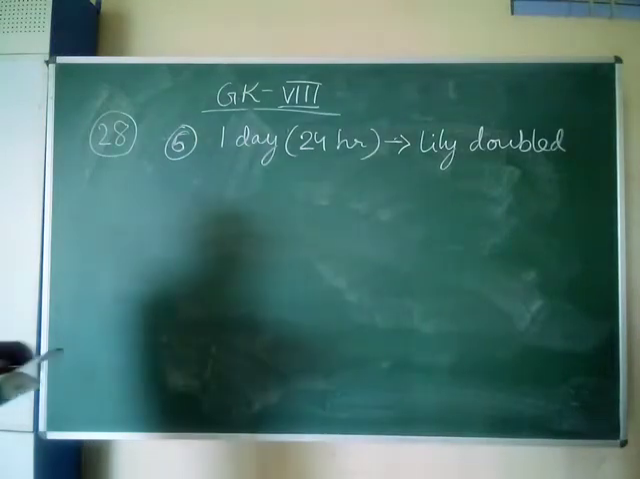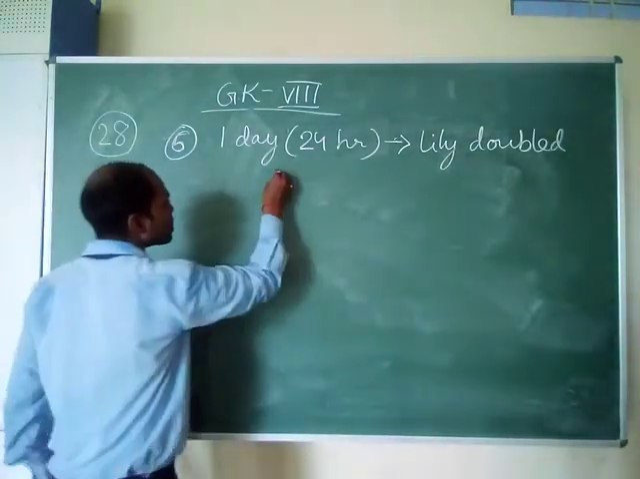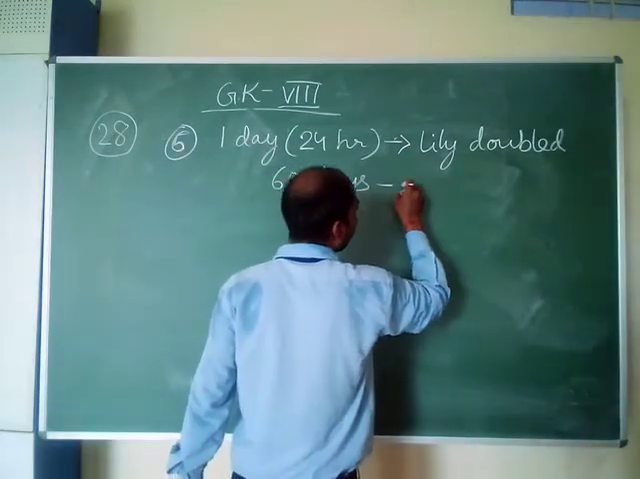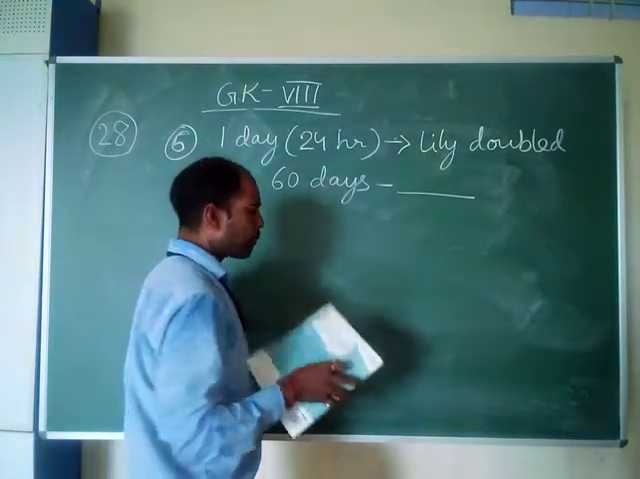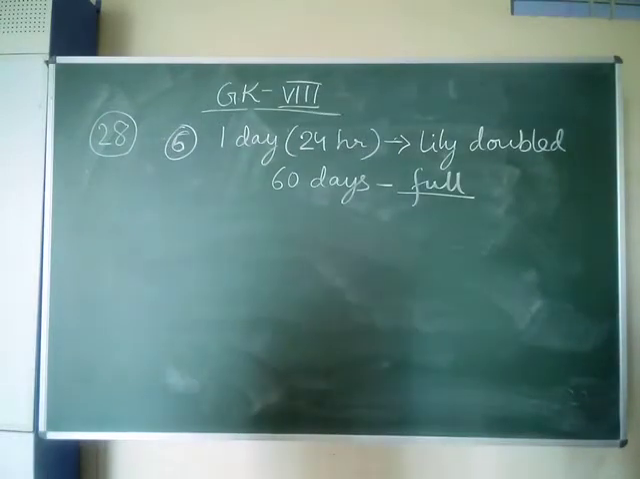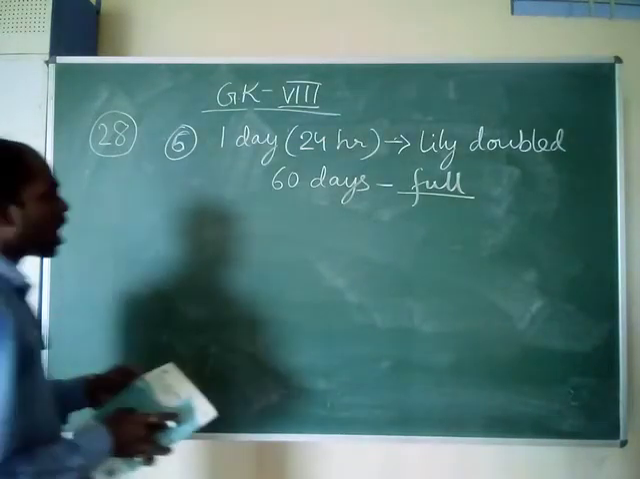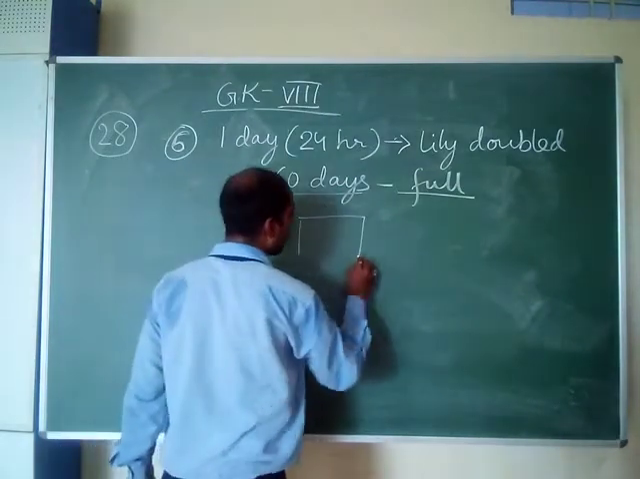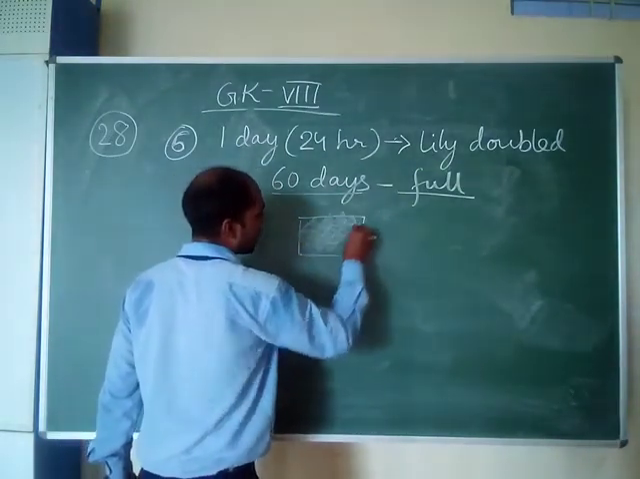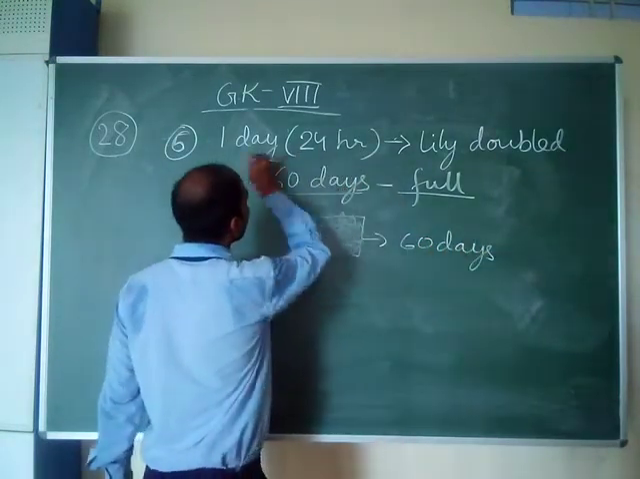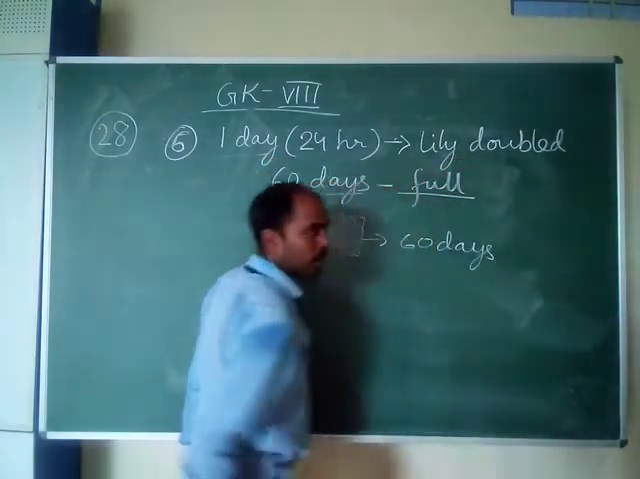In 60 days, the lake is completely covered with lilies. How many days did it take to cover half the lake? In 60 days the lake got filled completely. Suppose this is the lake. In how many days? 60 days. And in one day only, the lily gets doubled.